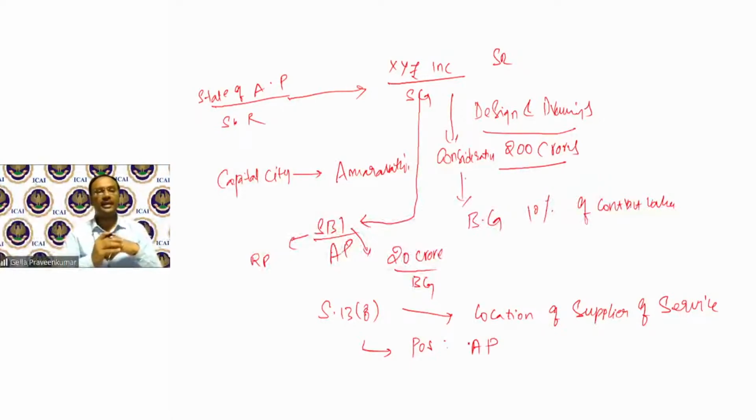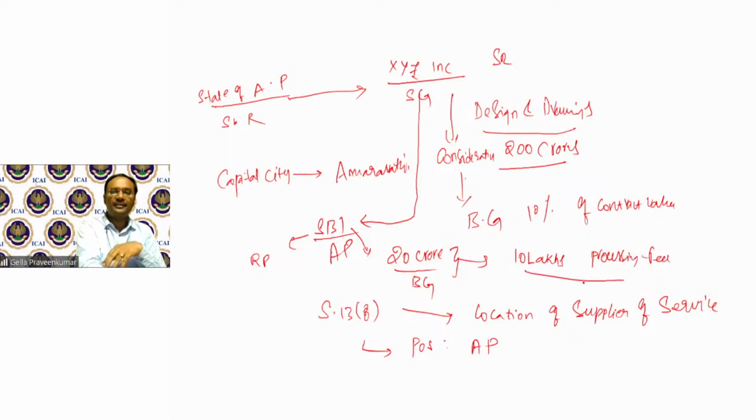So here, for a moment, assuming that for 20 crores bank guarantee, 10 lakhs happens to be processing fee. Now, on this processing fee, assuming 18% is the GST, State Bank of India has to charge SGST, CGST, Andhra Pradesh. Why? Though the recipient is outside India, because of this section 13(8), wherever the location of supply is there, that shall be my place of supply. Let me see if there are any doubts. So far, so good.